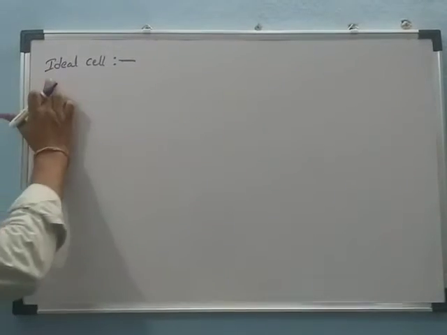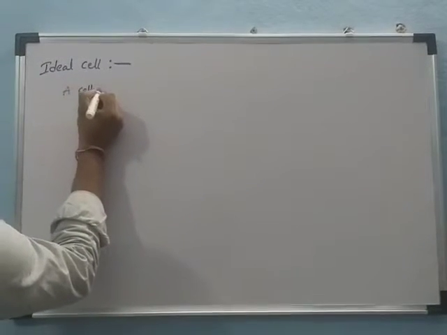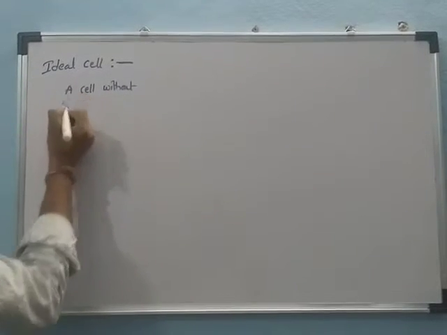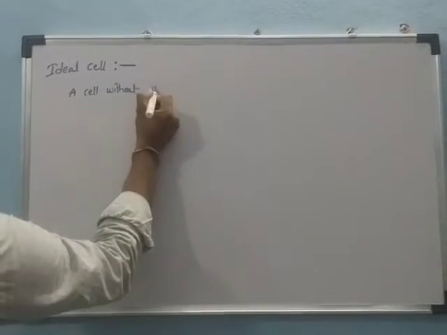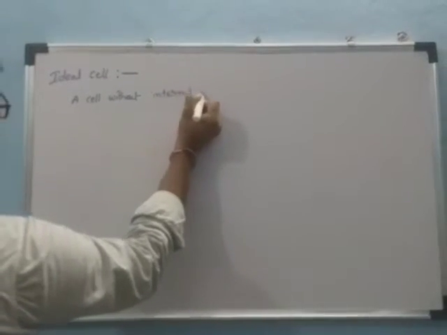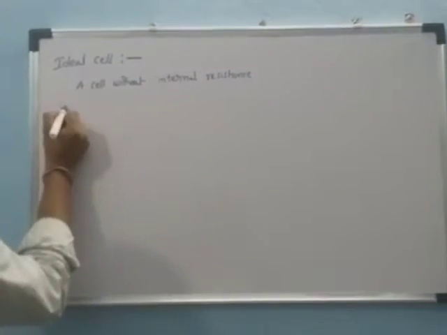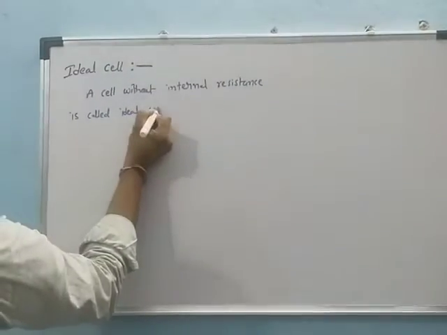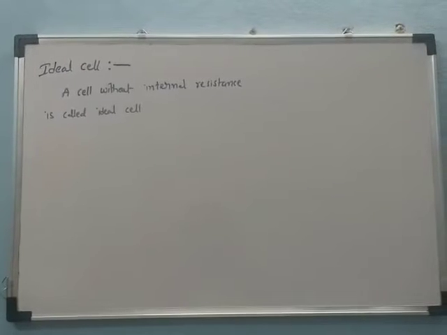Next we are discussing the topic of the ideal cell. An ideal cell is a cell without internal resistance. A cell without internal resistance is called an ideal cell. అంటే దేనికైతే ఇంటర్నల్ రెసిస్టెన్స్ ఉండదో దట్ ఈస్ కాల్డ్ ఐ ద ఐడియల్ సెల్.